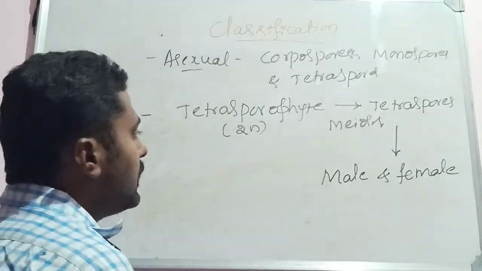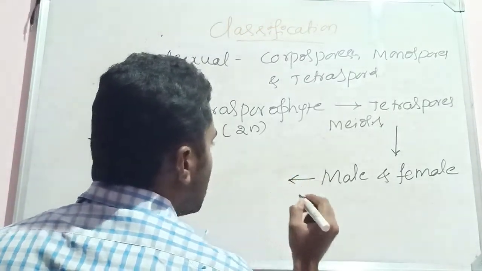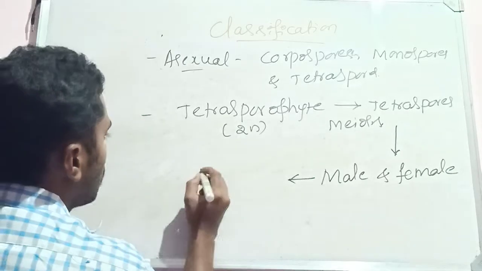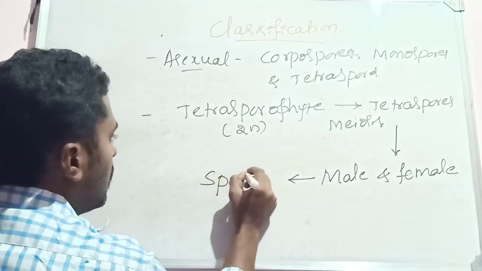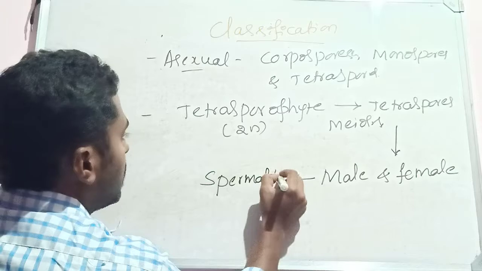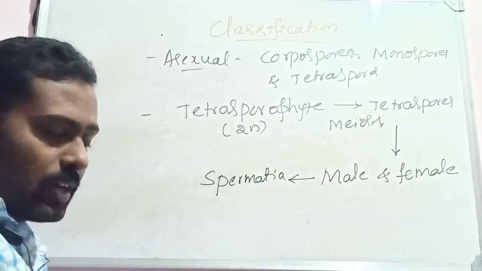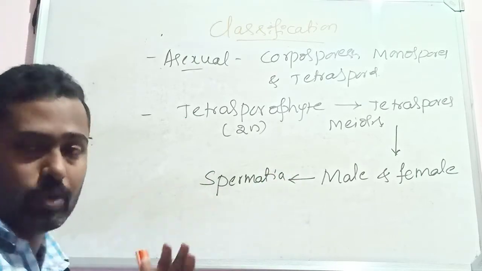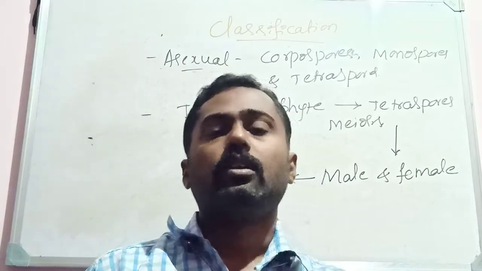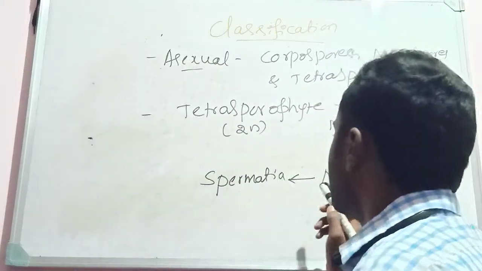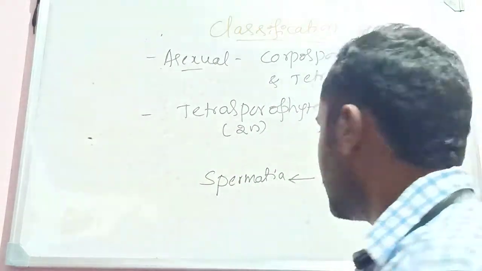The male thallus bears the male sex entities, the antheridia, which produce non-motile structures called spermatia.